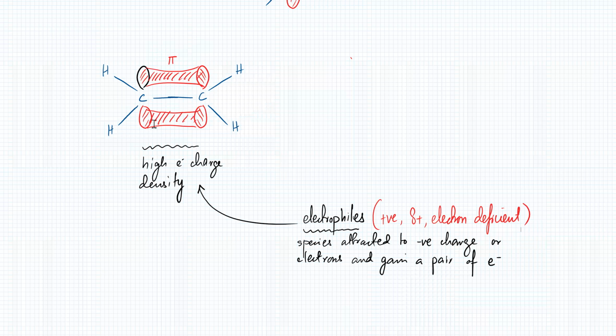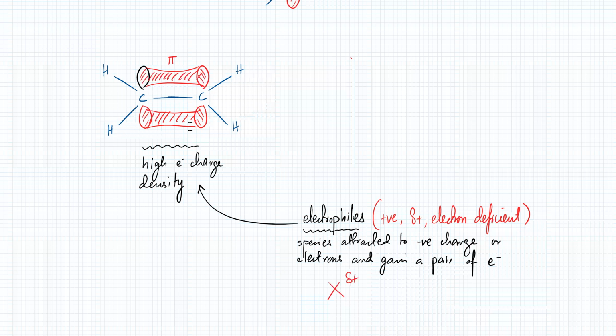Clear? There are electrons here, right? Yes. There's a thing over here. It could be anything. That thing may be something positive, right? It could be any species. Let's call it X. And it's got a slight positive charge. So this positive species is going to get attracted to those electrons. Clear? Yes, sir. So this is an electrophile. Anything that's attracted to electrons, that's an electrophile.